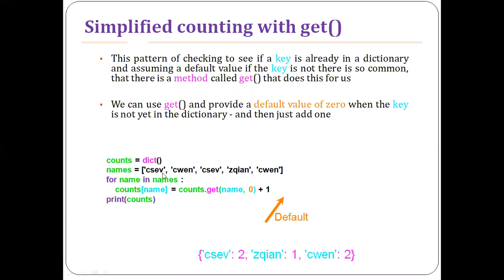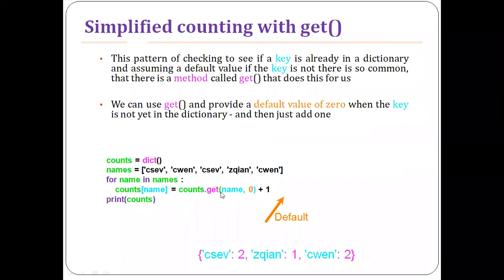Names is equal to CSV. Once it finds CSV, this CSV has been initialized with 0 because there is no associated value. So counts[name] for CSV is equal to 1, and then later we are incrementing it by 1. And this is done.